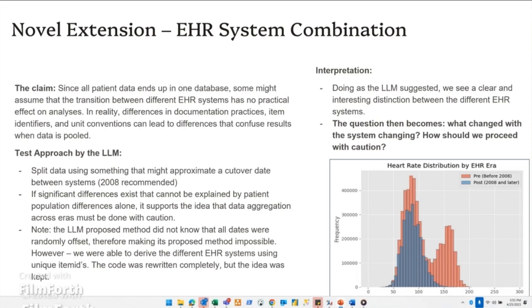Our LLM proposed that we use dates, but unknown to the LLM, dates cannot be used in MIMIC as they are randomly offset. So we used item IDs for heart rate instead to distinguish between the systems. As you can see in the image to the right, the distribution between the two eras is quite different. And so that brings about the question, what has changed in the system and how can you proceed with caution?